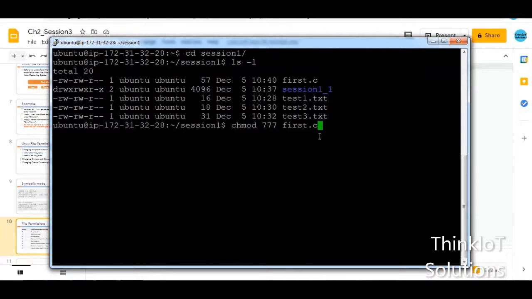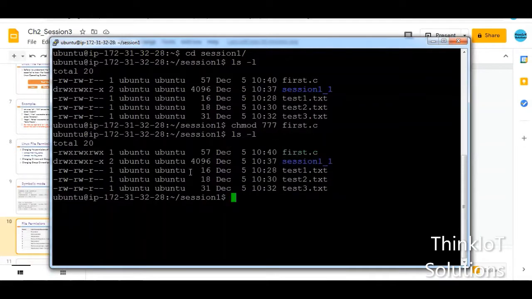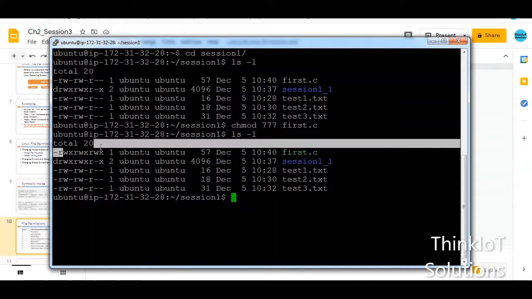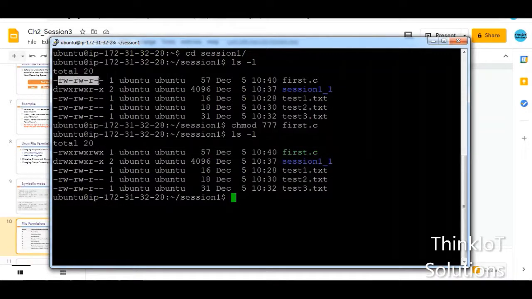So this is the file name, this is the command chmod, and 777 represents I want to give read write execute to the user, read write execute to the group, and read write execute to the others. So just press enter. Now again type ls space -l and hit enter. Now you can see that this particular file, earlier it had the permissions which were like this, but now after typing this command, I am able to change the permissions of that file to read write execute, read write execute, read write execute. And why it became like this is because I gave 777. So 7 is for read write execute. Again I gave a 7 for the group, I gave a 7 for the others.